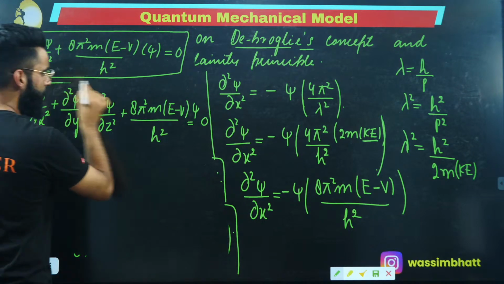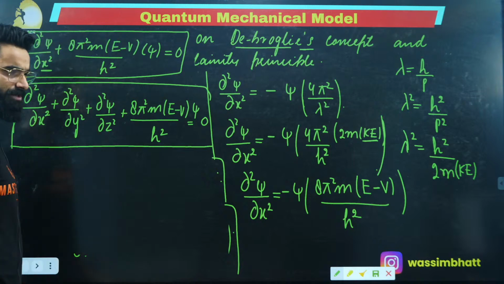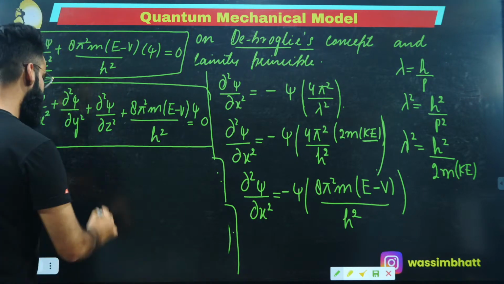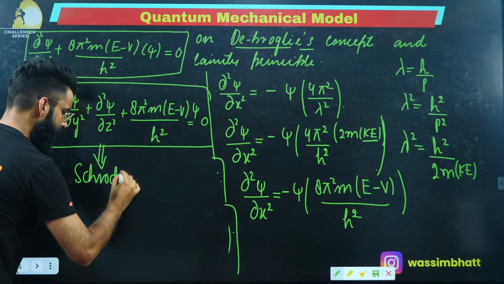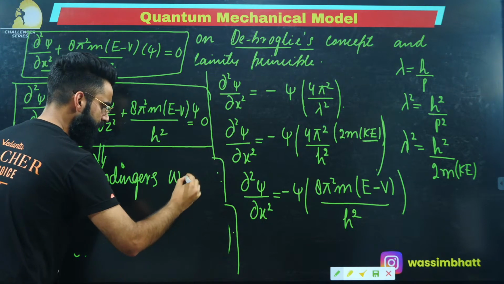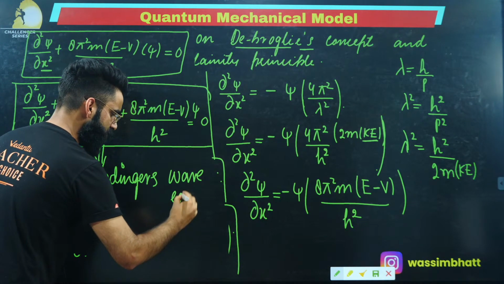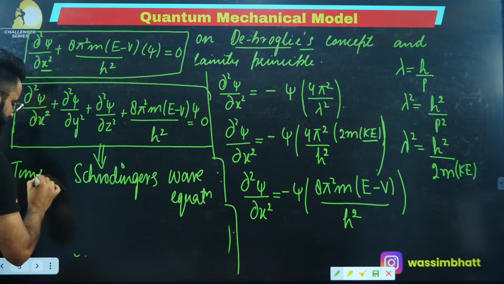This is something which you guys are going to remember, right? If you're not able to remember the derivation, no issue at all. You just need to remember this equation. This is something which I call as Schrodinger's wave equation, right? And this is what we basically call Schrodinger's time independent wave equation.